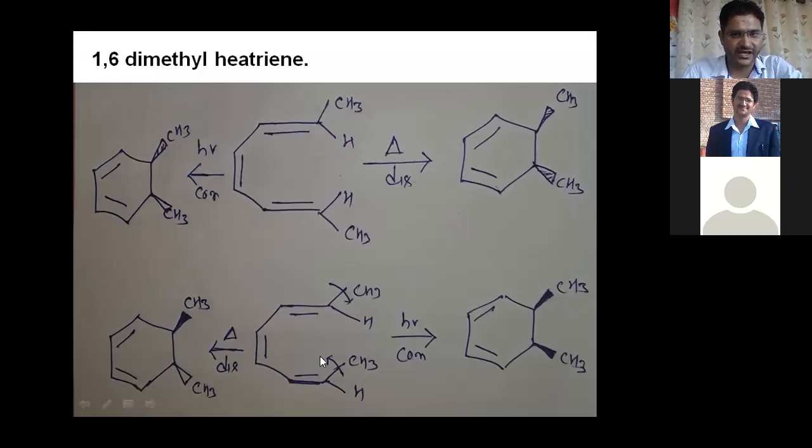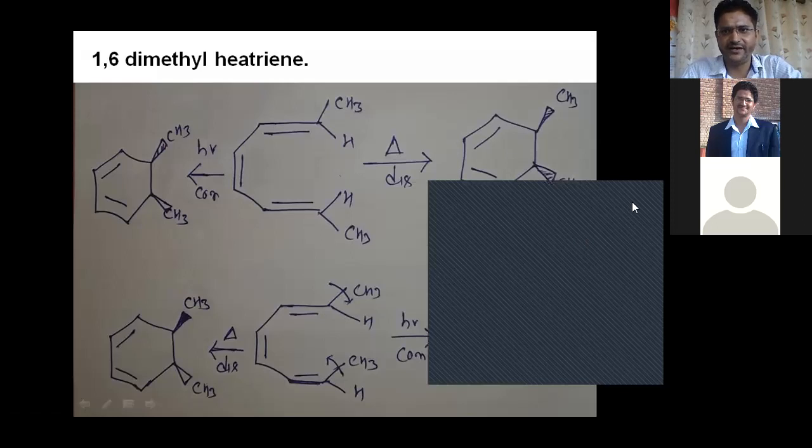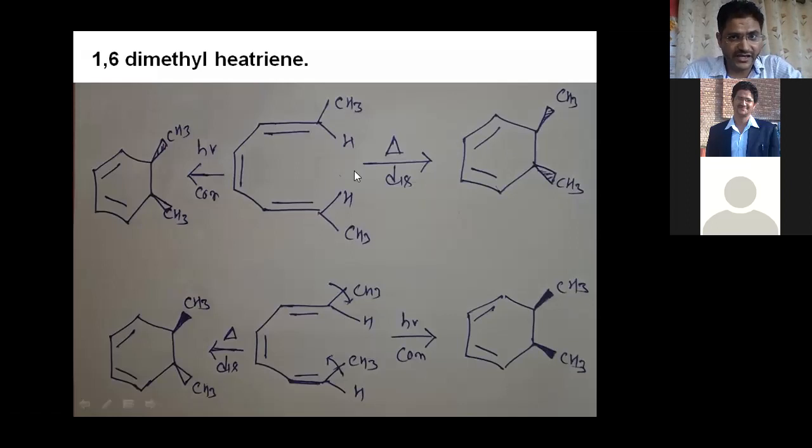Their nomenclature is E. And when we talk about this, CH3 above the plane, carbon below the plane, it means it is E type, and here CH3 above the plane, carbon above the plane, so this is Z, right? So this is Z,E type. So the second example is ZE type. The first example is EE type, right? EE type after thermal condition produces cis type of product, and after photochemical condition produces a trans type of product. Cis type of product means here both methyl groups are above the plane, and here one methyl group above the plane, second methyl group below the plane, right?